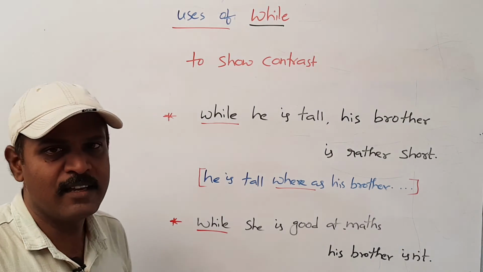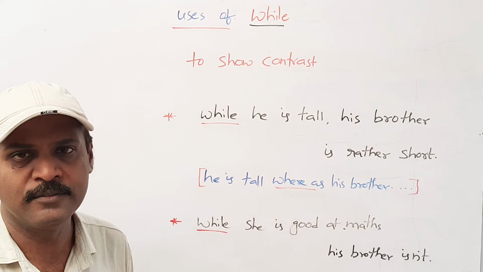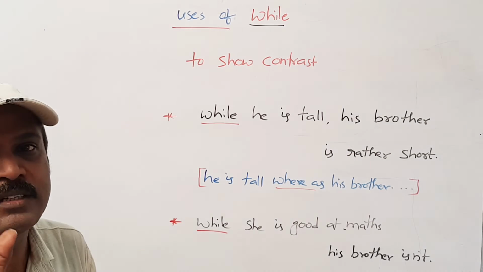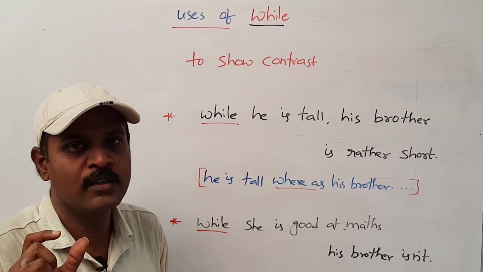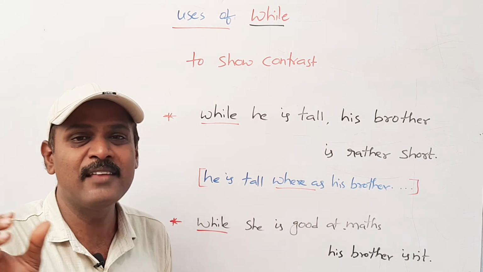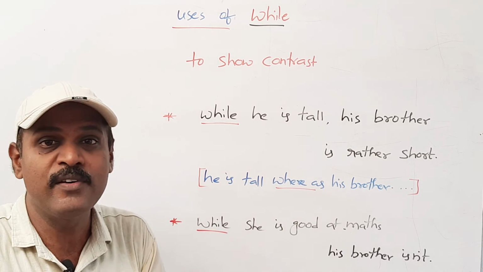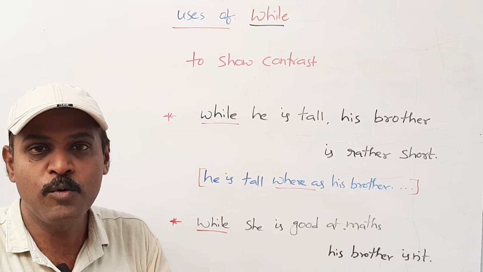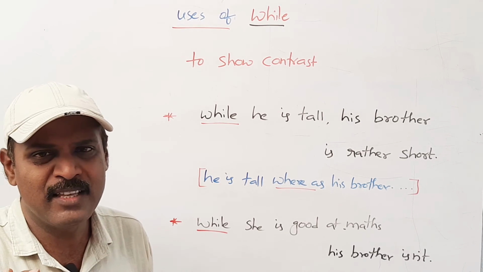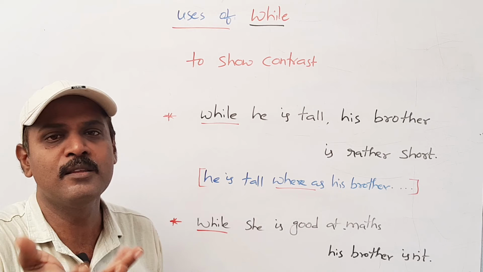And one more thing here, I want to say something about rather. Whenever we want to express some kind of negative feeling, at that point of time we use rather. The movie is rather good. That means it's not very good. The movie is not entirely good, but there are some not bad things, some uninteresting things in the movie.